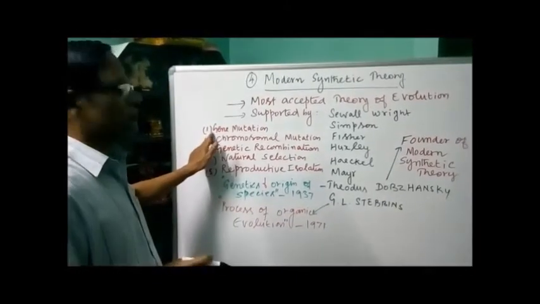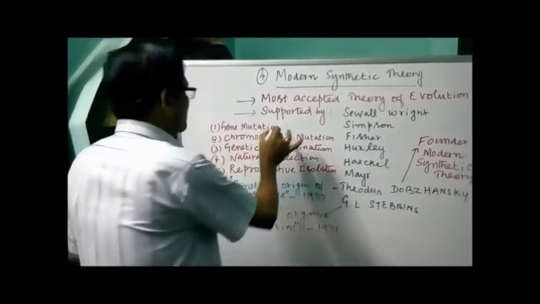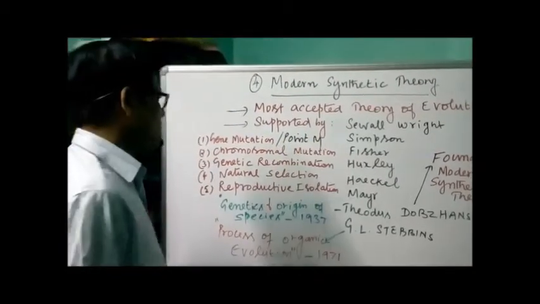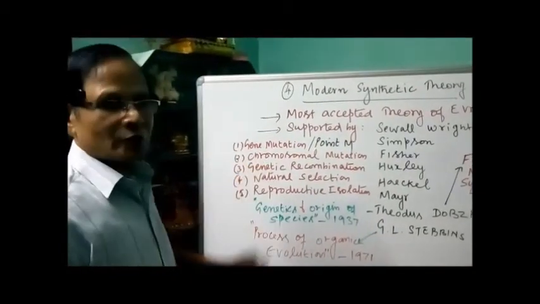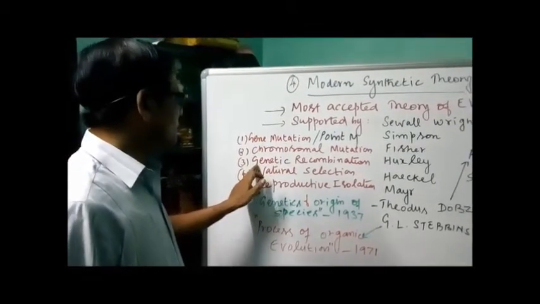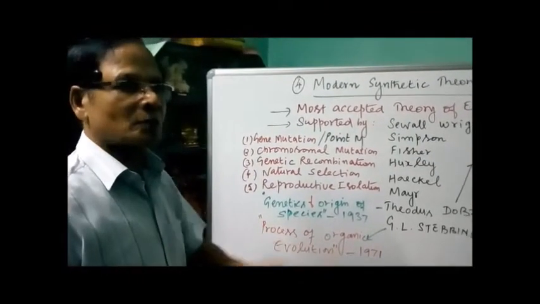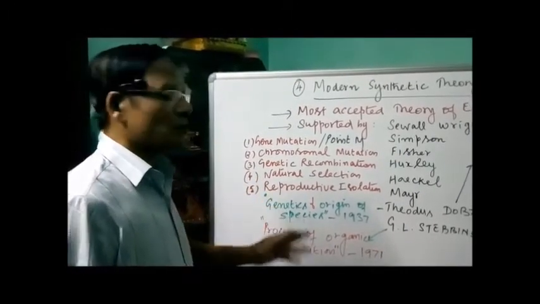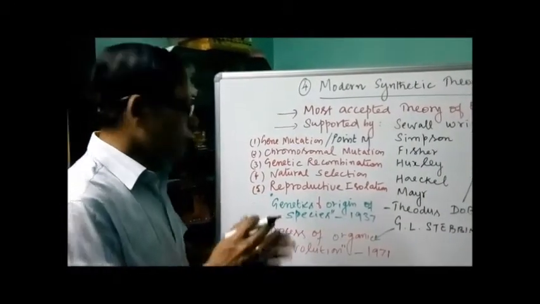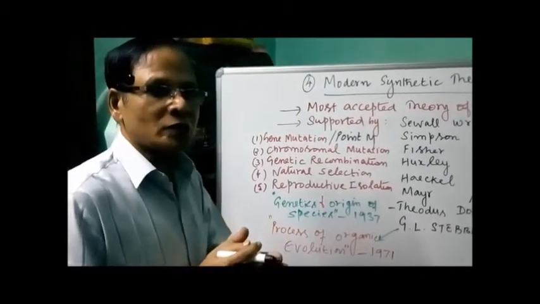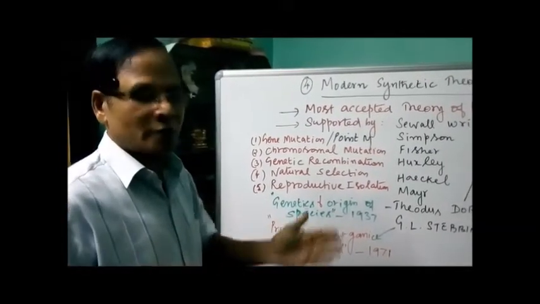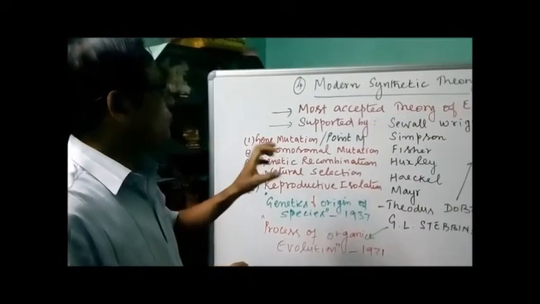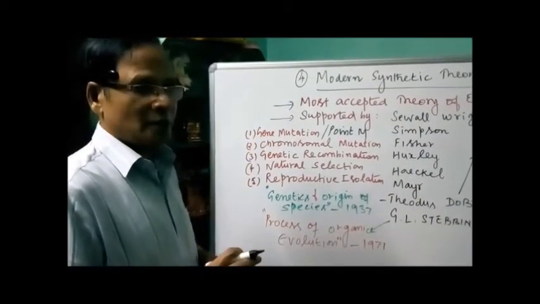Number 1, gene mutation, also called point mutation. Then chromosomal mutation. The third one, genetic recombination. That's a regular process. Then natural selection, along with reproductive isolation. Reproductive isolation for a longer duration results in the formation of a new species. That's the concept of speciation. Okay, this is about the modern synthetic theory, the introductory part.